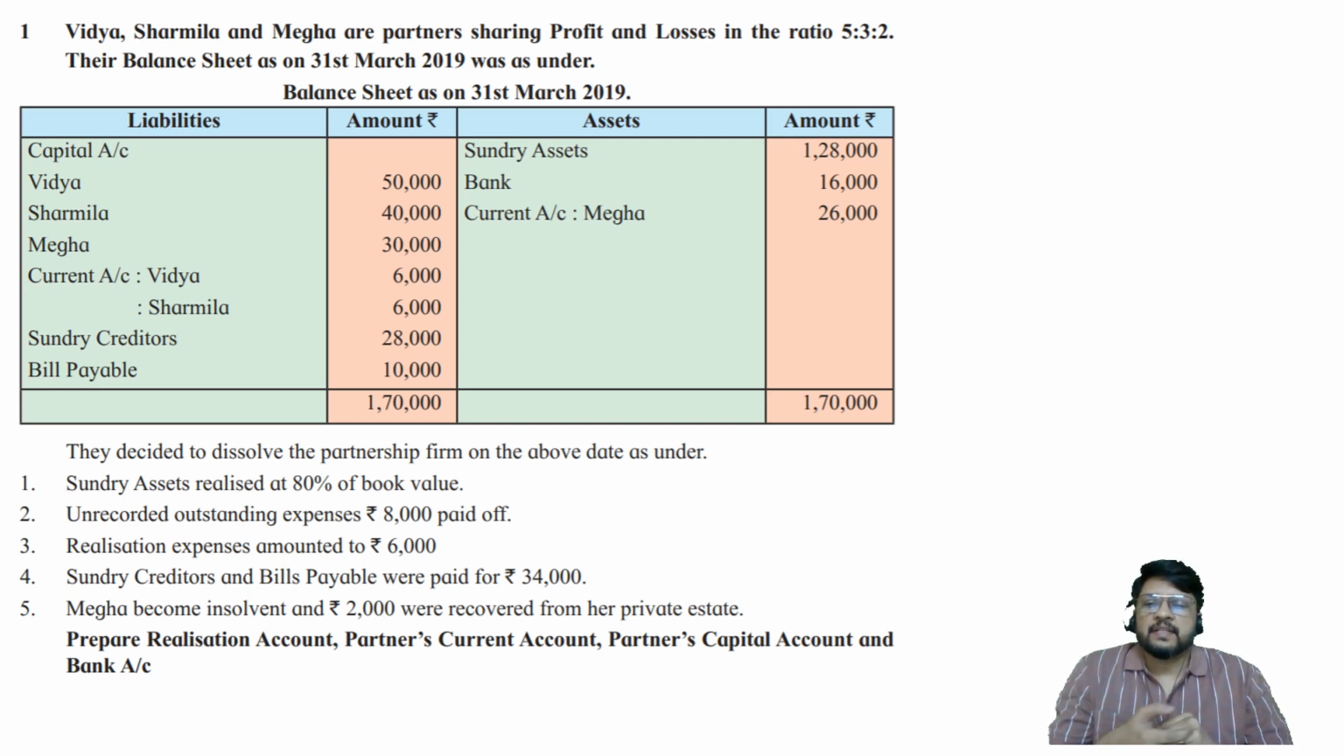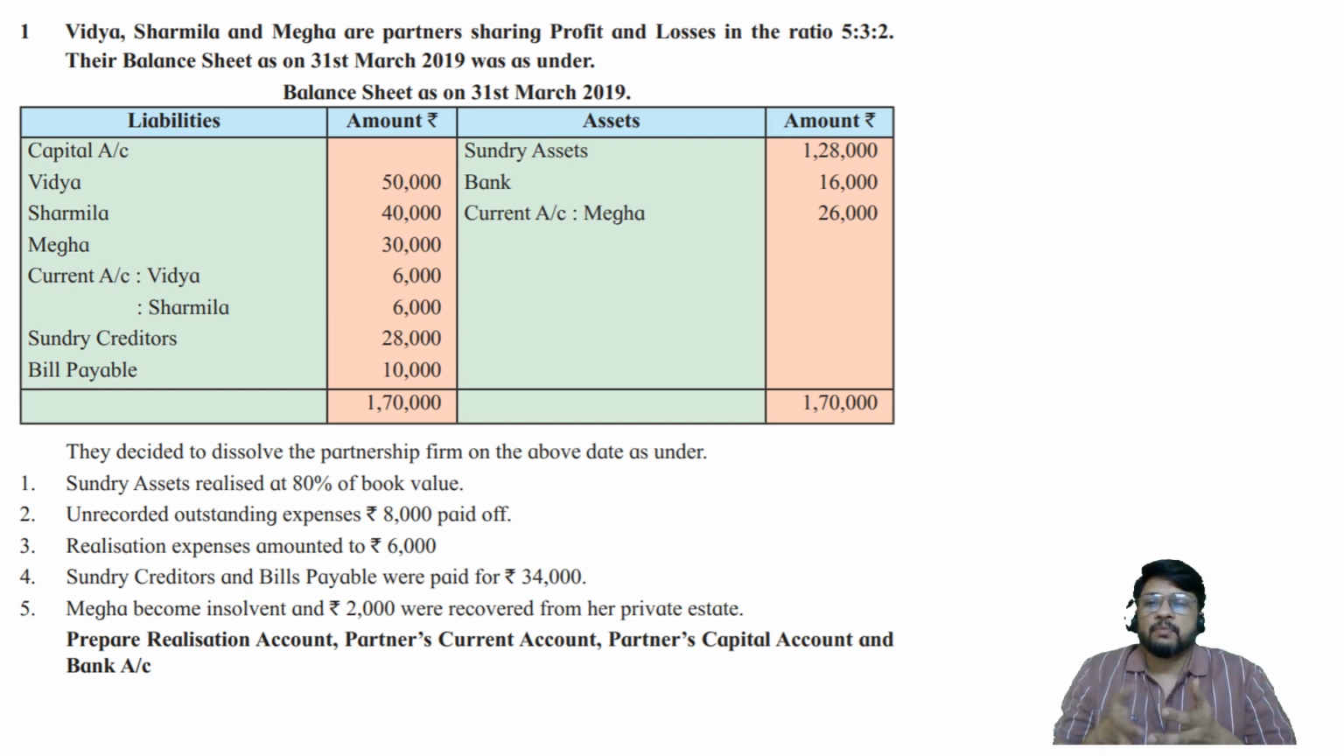Sundry assets realized at 80% of book value, unrecorded outstanding expenses rupees 8,000 paid off, realization expenses amounted to rupees 6,000, sundry creditors and bills payable were paid rupees 34,000. Megha becomes insolvent and rupees 2,000 were recovered from her private estate. Prepare realization account, partner's current account, partner's capital account and bank account.